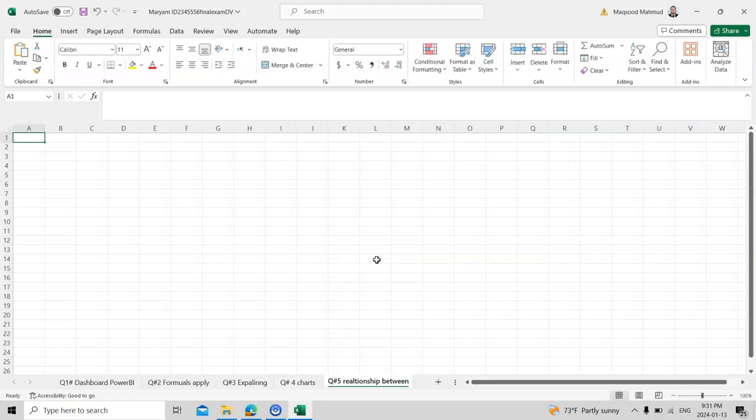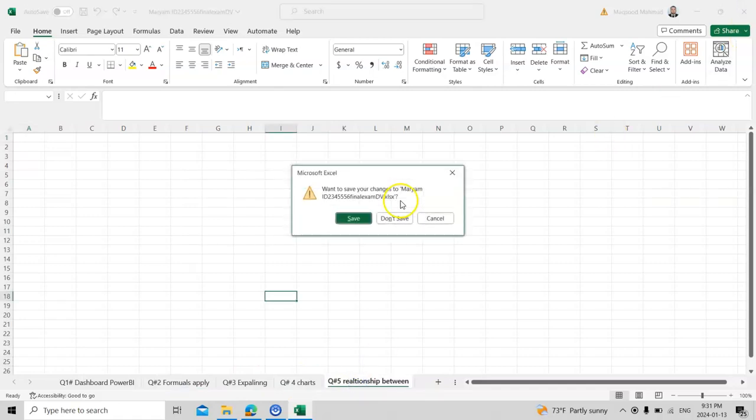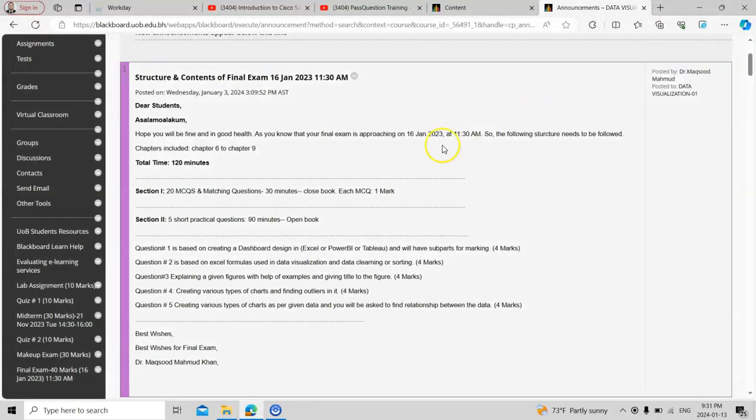I will give you the data, and then you need to find the relationship, whether positive, negative, correlation, and so on. So this will be 5 questions. If you give me the questions in a separate Excel sheet, you will get 0 marks for that one. So make sure that all your questions 1, 2, 3, 4 are in a single sheet, right? Then close it, save it, and upload it.